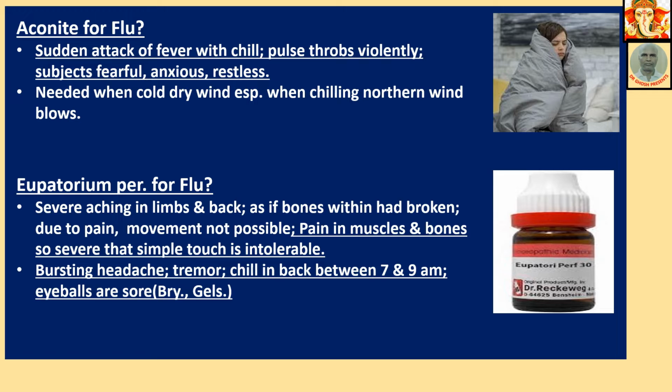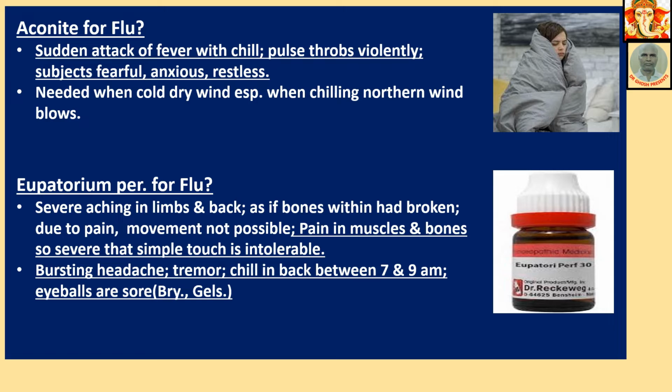Aconite for flu. Sudden attack of fever with chill. Pulse throbs violently. Subject fearful, anxious, restless. Needed when cold dry wind blows, especially when chilling northern wind blows.